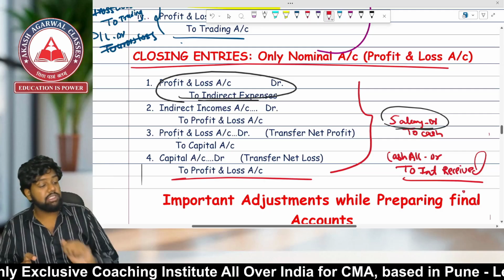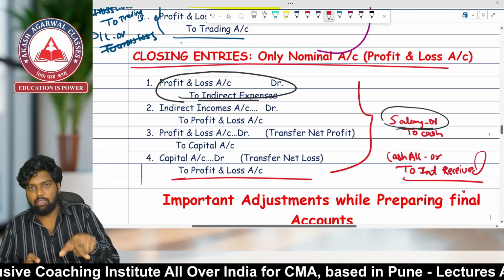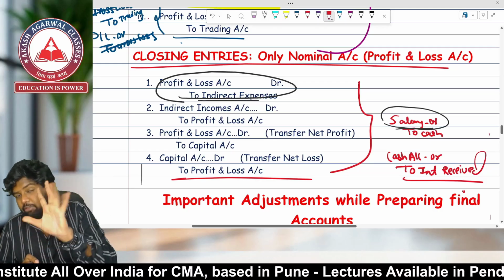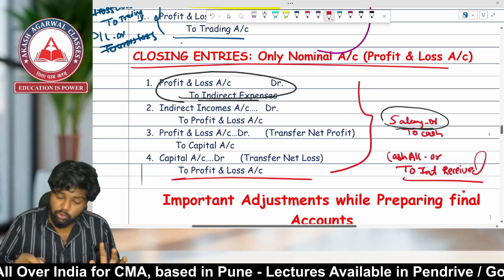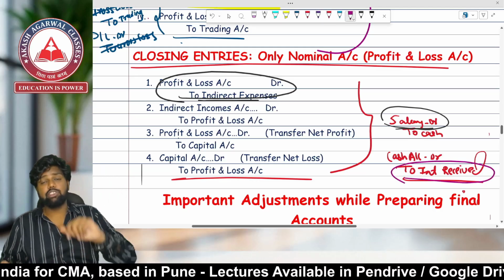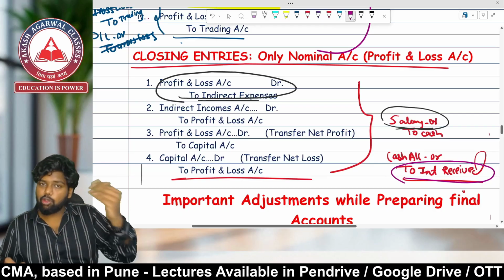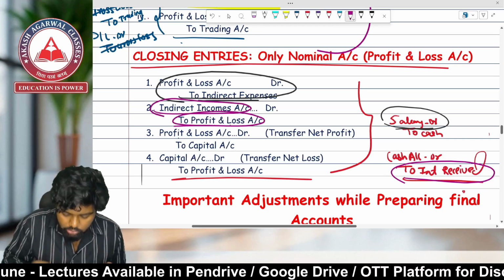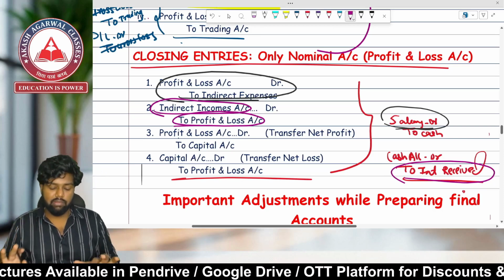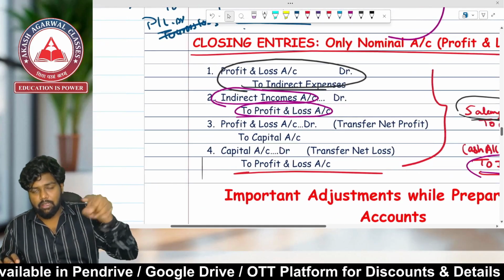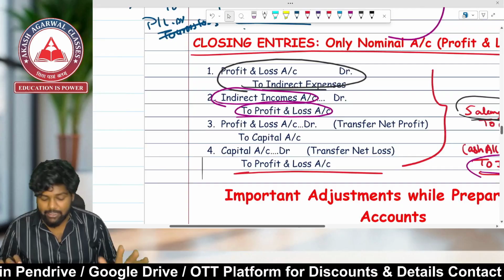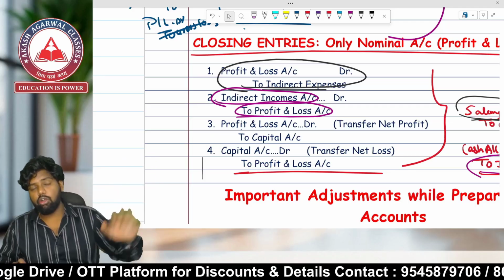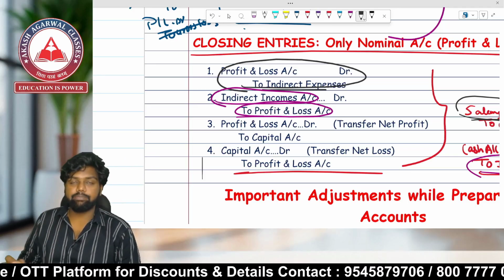Now, interest received is which account? Interest received is a nominal account. In a nominal account, what do you have to remember? You will always have two things, income as well as expense. So it is an income. Income will have which balance? Credit balance. For decreasing the credit, you have to debit the account. So interest received account debit to P&L. That is, indirect income account debit to what? P&L. Very, very simple. P&L account debit to expenses for all the indirect expenses, and indirect income account debit to P&L for all the indirect income. Now let's go ahead.